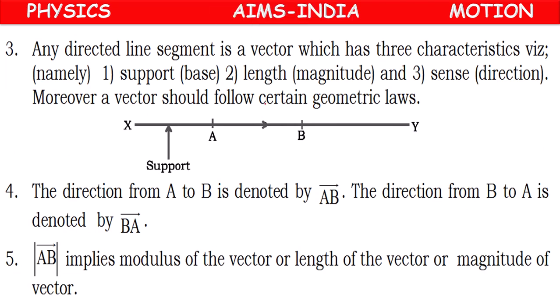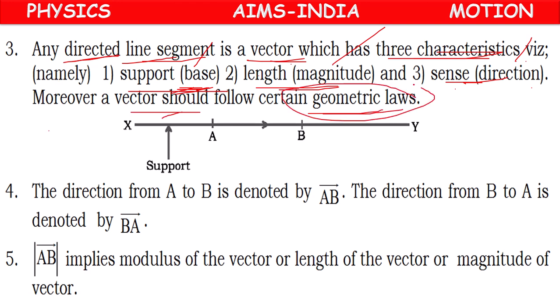Next. Vector means any directed line segment is a vector. It will be having 3 characteristics. One is base, support. Second one is length. Third one is sense. Support means base, length means magnitude, sense means direction. If it has these 3 quantities, then it is called a vector. And one more thing, it should follow some geometrical laws.